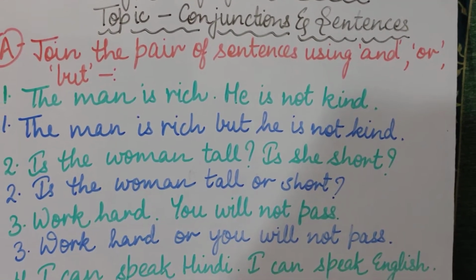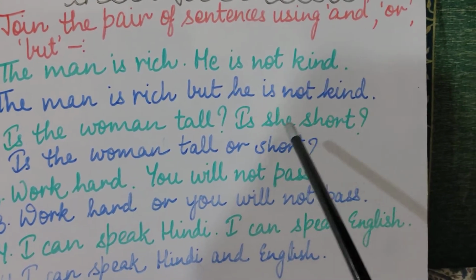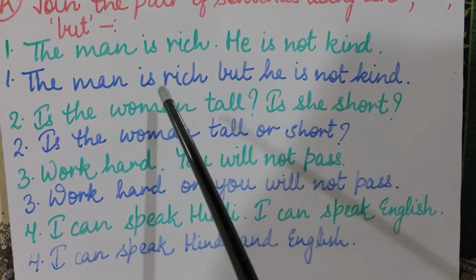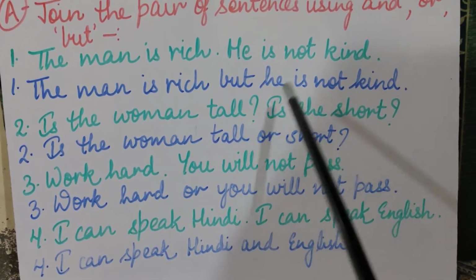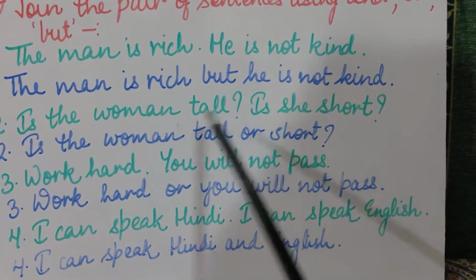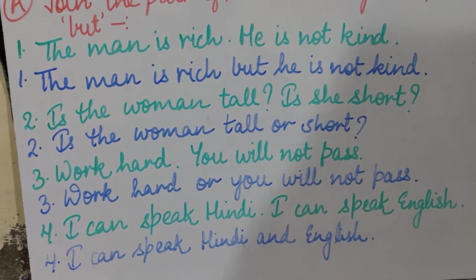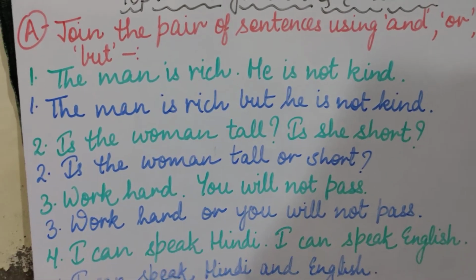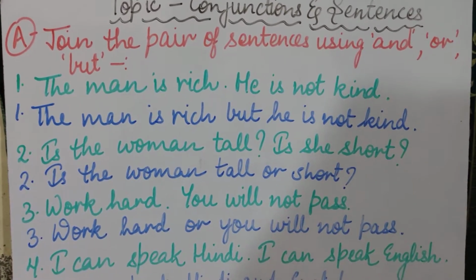Clear? Now coming to the second sentence, is the woman tall? Is she short? Now here there are two sentences, two question sentences which are asking you questions because there are question marks here. That means these are two questions. Okay, is the woman tall? क्या वो woman tall है? क्या वो short है? Is she short? तो अब एक ही woman के बारे में हमने दो चीजें पूछनी हैं.